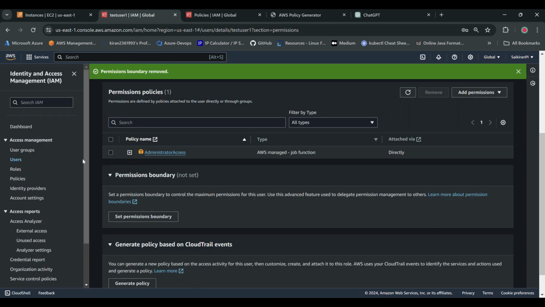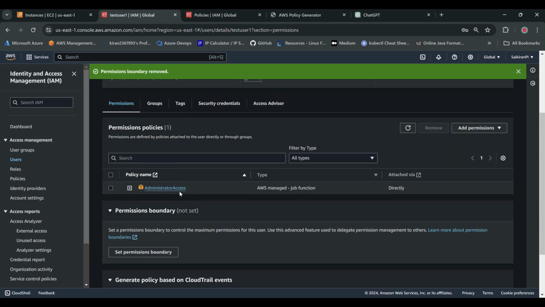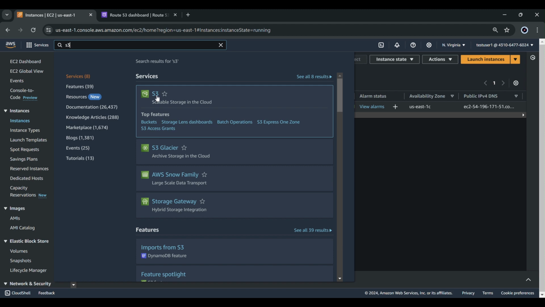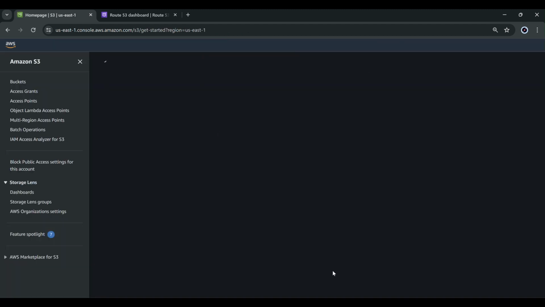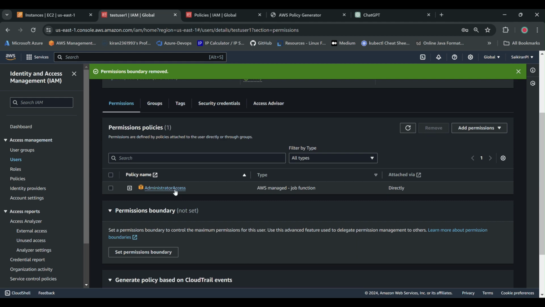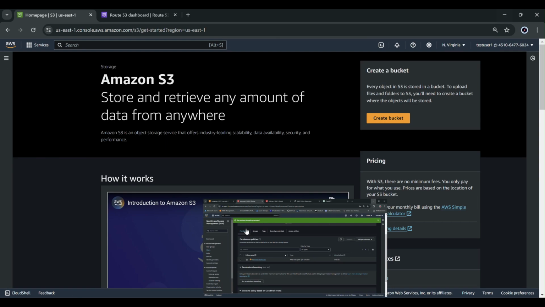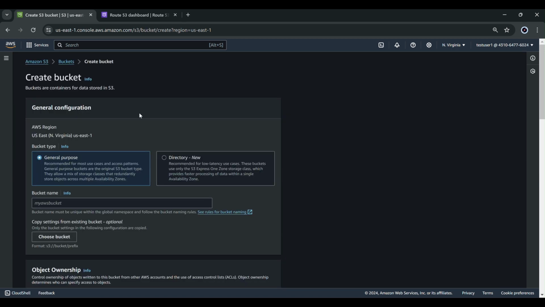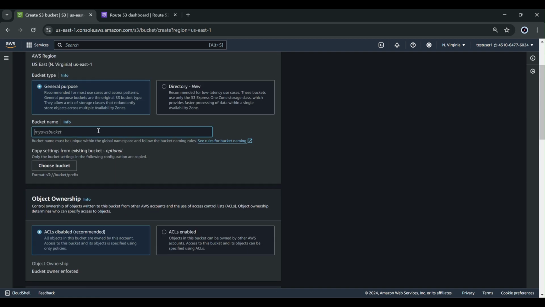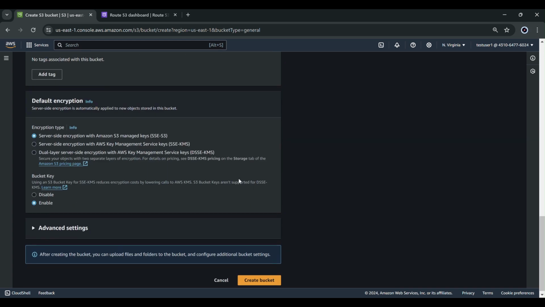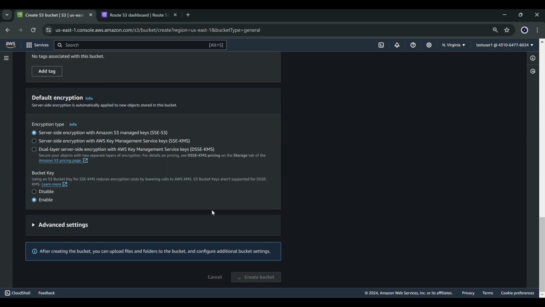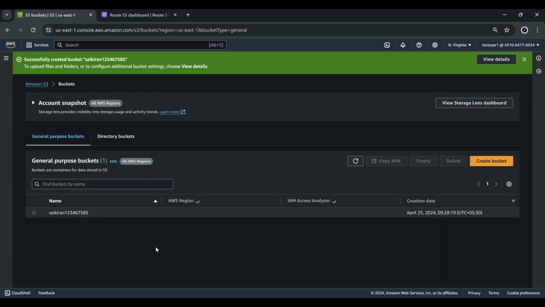Once you create it, go back to the users. See, here he does have administrator access, right? If I open S3 here, this does have administrator access. Now we haven't added any permission boundaries to this administrator access, so I can do whatever I want. Simply, I'll create some bucket, 1 2 3 4 5 6 7. It will not throw any error, and it will simply create the bucket.